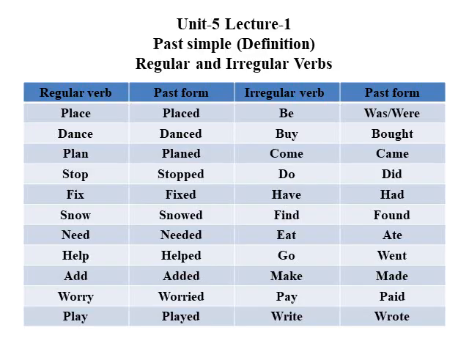But in irregular verbs, the past form is very different from the present form. For example, be, past form is was and were. Buy, bought. Come, came. Do, did. Have, had. Find, found. Eat, ate. Go, went. Make, made. Pay, paid. Write, wrote.